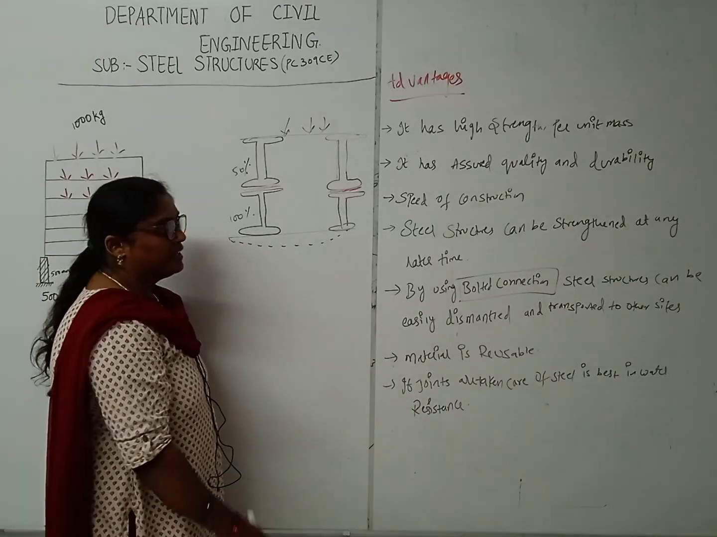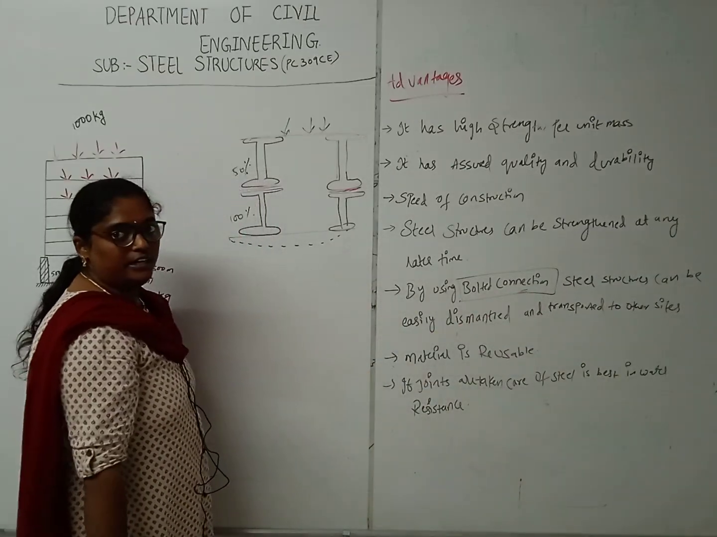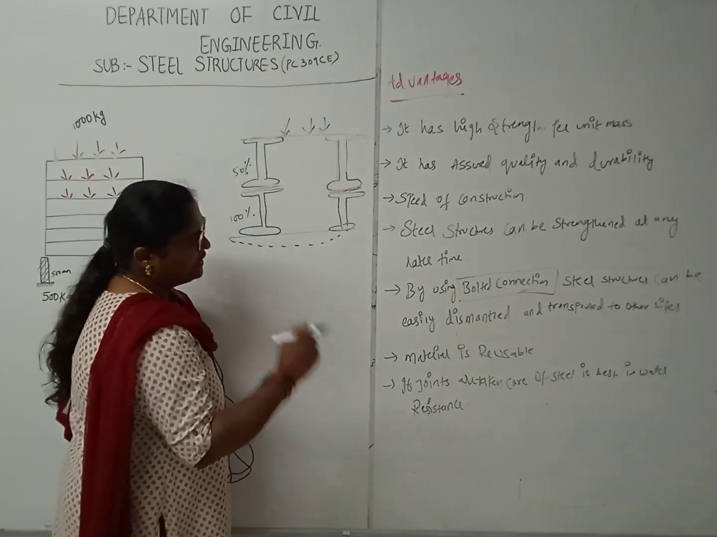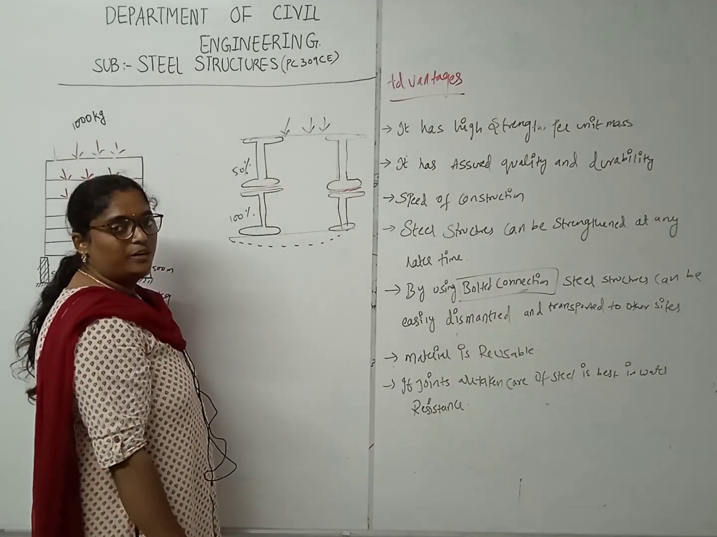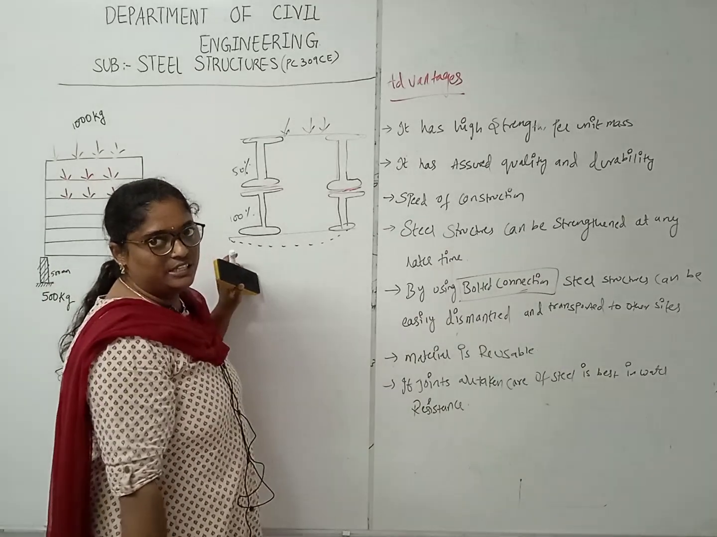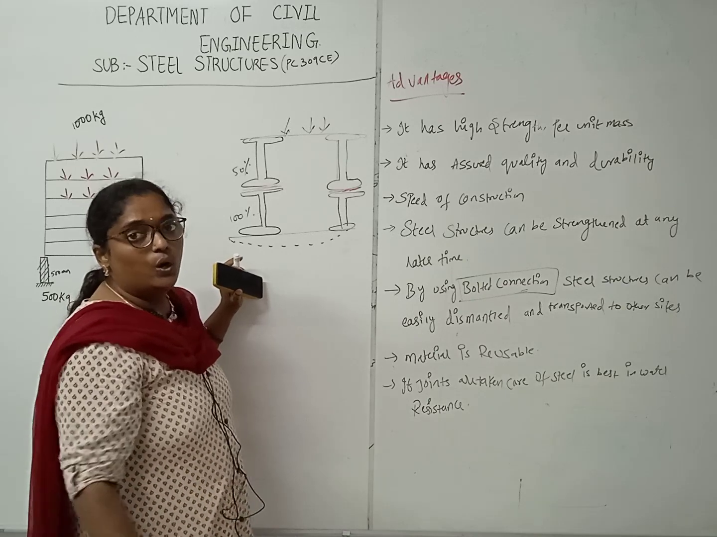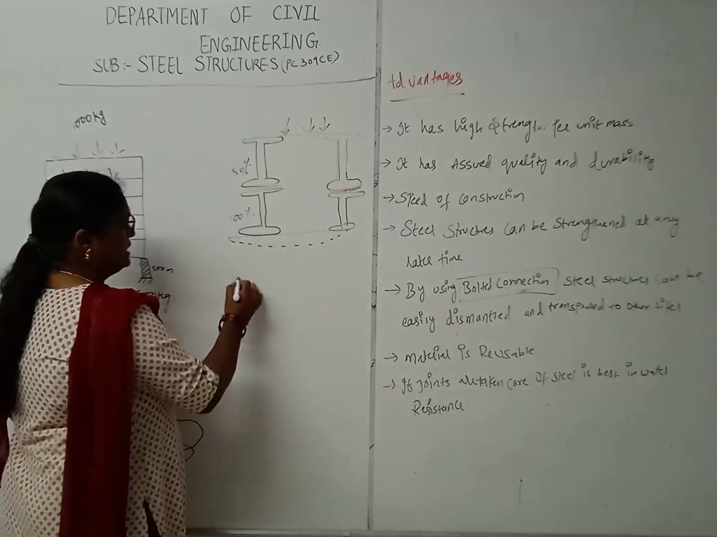Here we have learned one term, that is called connection. In the connection you will have two types of connections. Your first unit completely deals with these two types: one is the bolted connection and the other is the welded connection. So see here, this is your member.